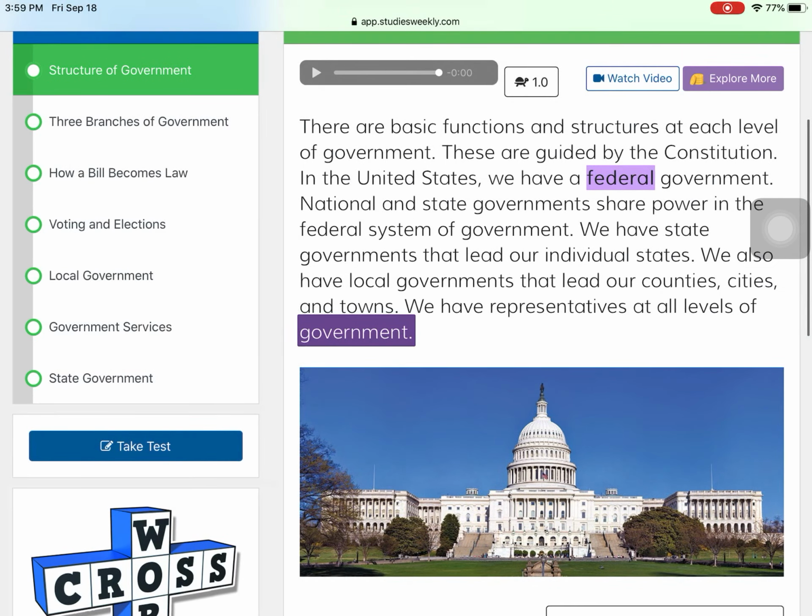So again, we're going to be talking a little bit more about the difference between state powers and federal powers. So federal powers would be powers that the whole country is under. So powers that are put on by possibly President Trump and our representatives in Congress that are for the whole nation and powers that they can have. We also have powers that are specifically for our states. So different powers that just our states have.